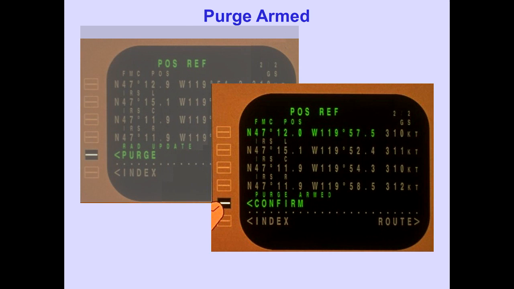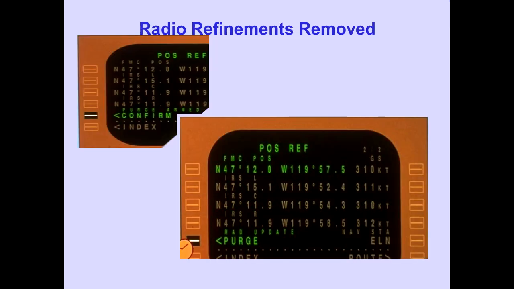The radio update line now becomes purge armed, and confirm is displayed on the radio update line. With confirm displayed on the purge armed line, pushing the purge armed line select key removes radio refinements from the FMC position.